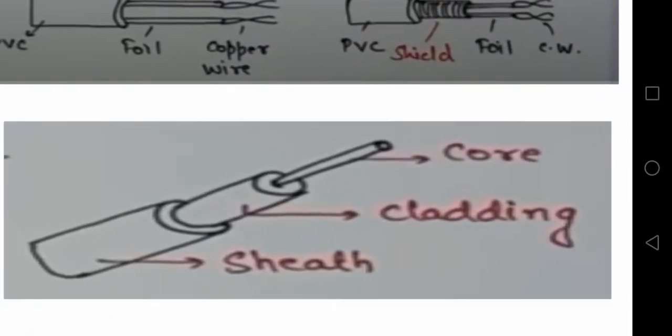This diagram represents optical cable, where the optical cable is made up of the core part, then we have the cladding part, then we have the sheath. This is the structure of optical cable.